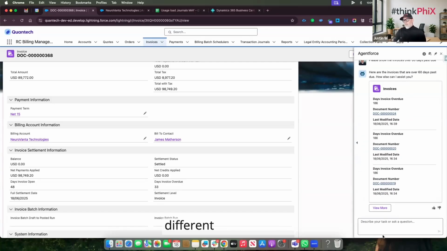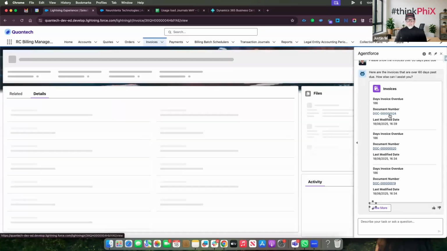What Agentforce is doing, it's going and querying the database behind the scene, and it's going to return me a list of all of the invoices that are 60 days past due, so that I can then take action. Here we go. So I have a number of different invoices. I can choose to view more, but let's go and look at this invoice here. This invoice is 186 days past due. It's not great.